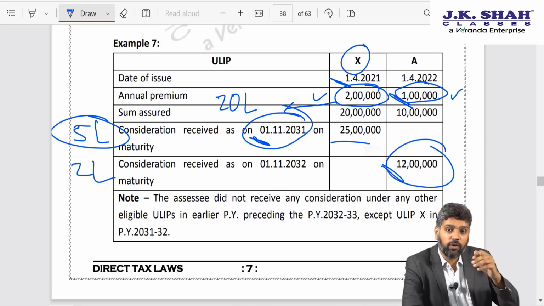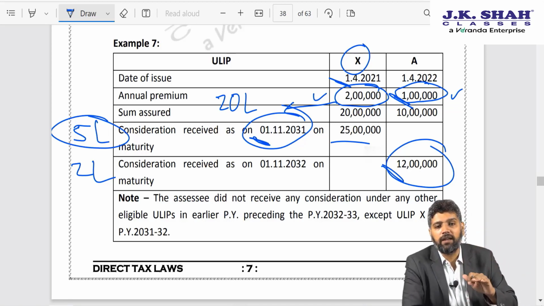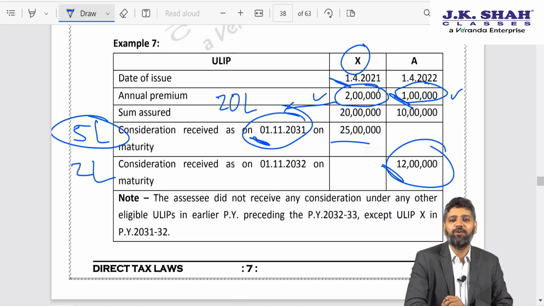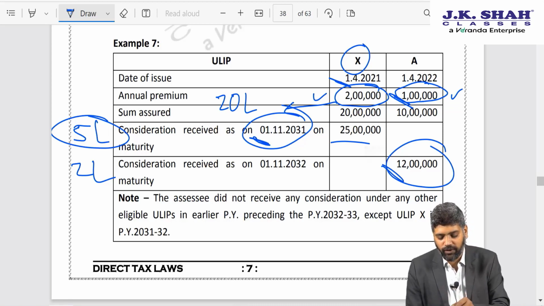In this question, in 2032 you are receiving in policy A and policy X is maturing earlier. Let's say it was reverse. And policy A, when you received the money, you claimed it as exempt. Then next year you do not have a choice. Policy X will have to be offered to tax. Because already you have chosen out of the two policy A to be exempt.